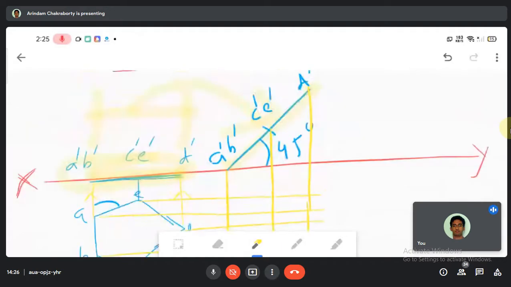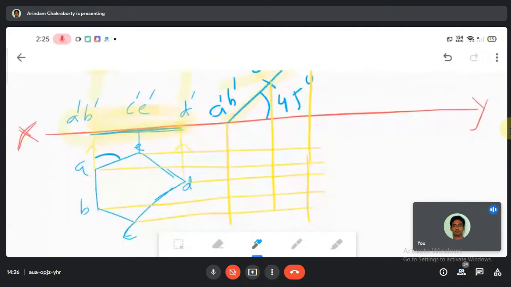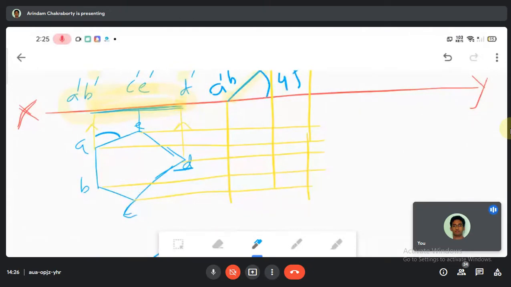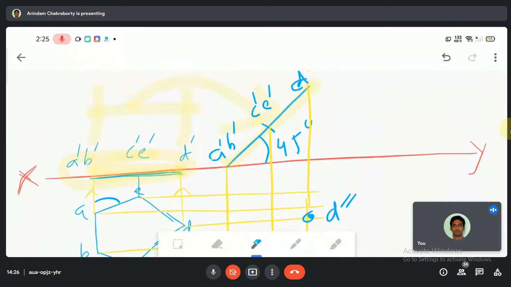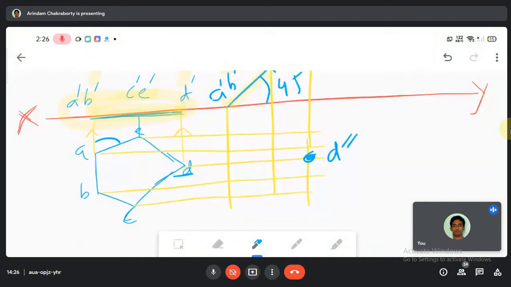Now remember, since this is the D point, D dash, you can see, D dash point. We know this line is of D dash, so what would happen, this will be projected as D double dash. Is it clear? Since it is a D dash point and this is also D, that means it will intersect at this point. Am I clear? Did you understand or not? Am I clear to you people?